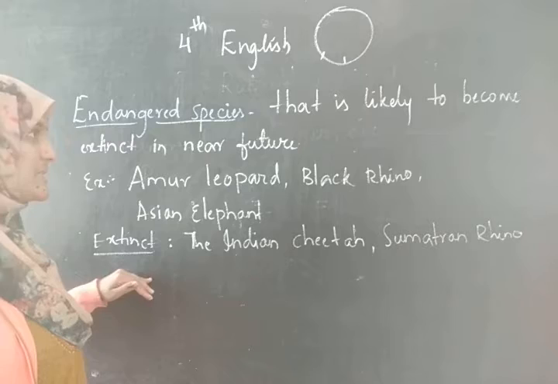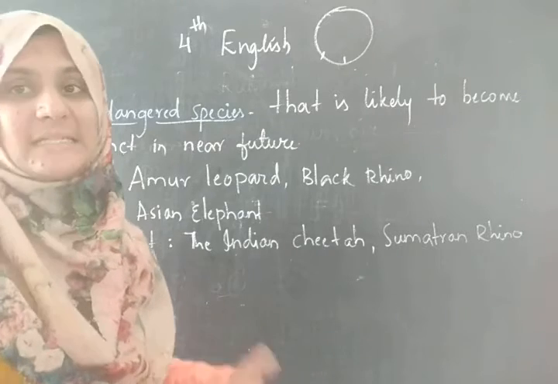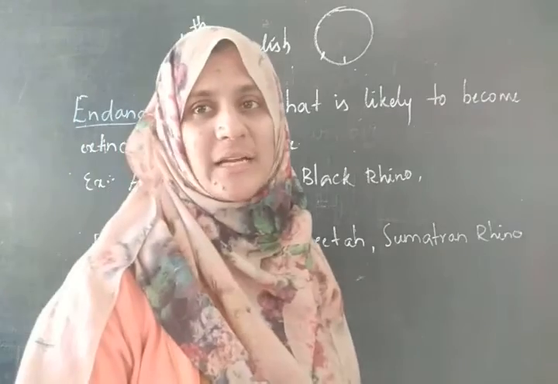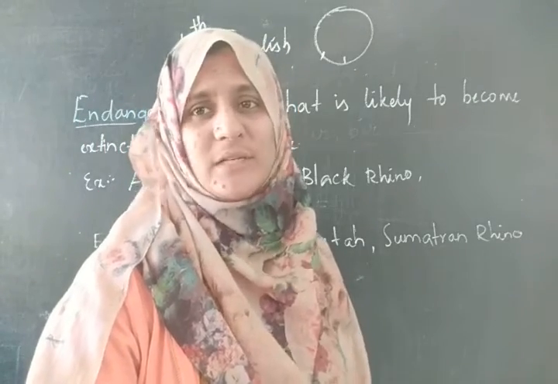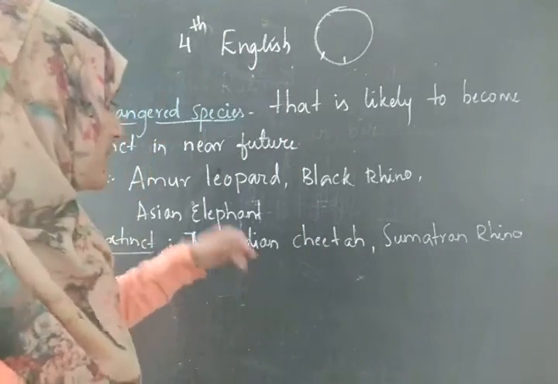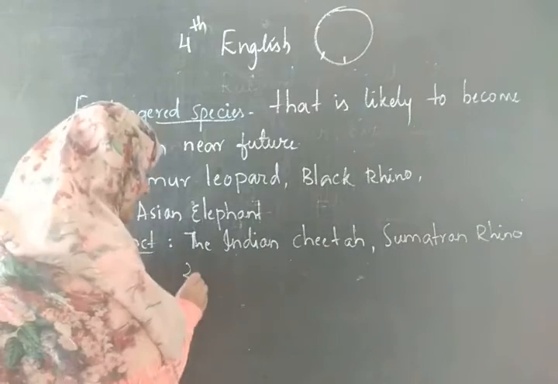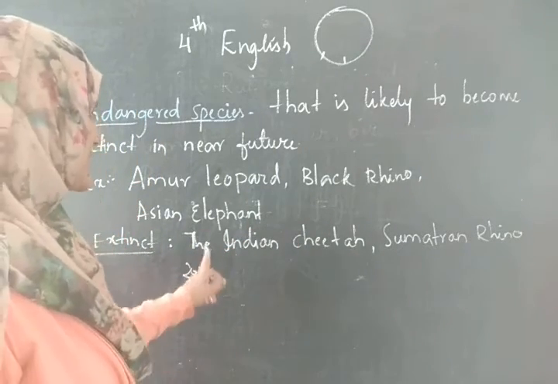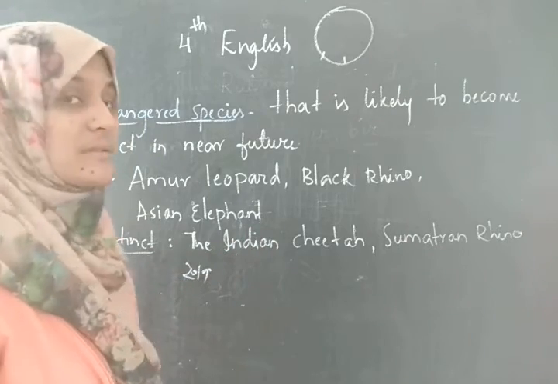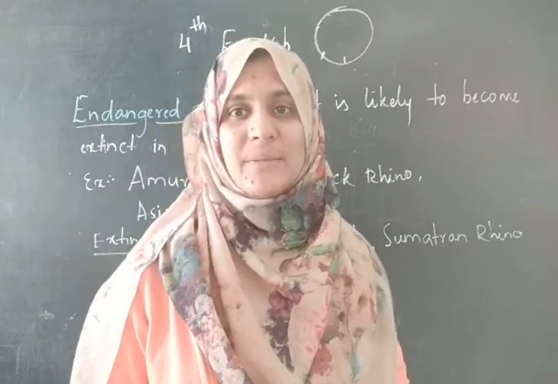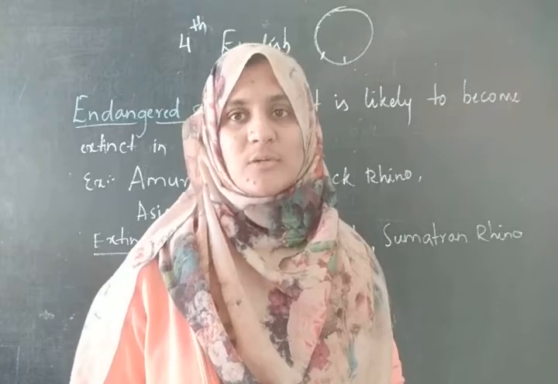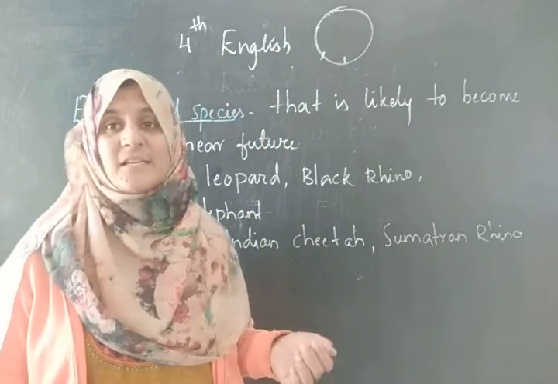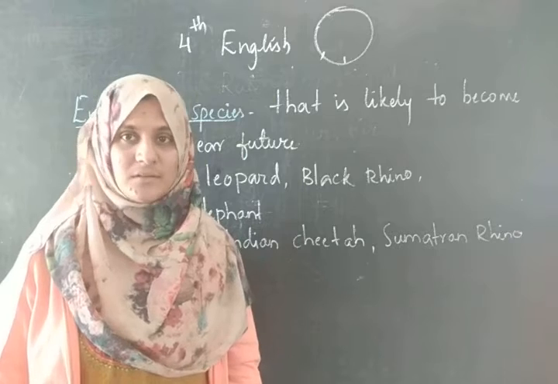Extinct animal means animals that have completely disappeared from the earth. You all have heard about dinosaurs, right? A famous example that I can give you is dinosaurs. And recently, in the year 2019, last year, these animals became extinct: the Indian cheetah and the Sumatran rhino. These are the examples of animals that became extinct in 2019. They have completely disappeared from the earth.